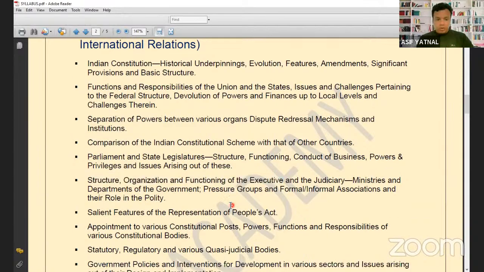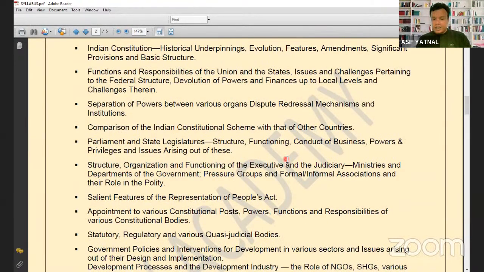So you will make notes like this: the structure of the executive, organization of the executive, and functioning of the executive, how the executive functions. Then structure and organization of the judiciary. Now here there is the legislature. In the legislature, what is the structure of the Parliament of India, how the Parliament of India functions, what is the conduct of the business of the Parliament, what are the powers and privileges given to the Parliament of India, and issues arising out of this. So on one page we will make the structure related to the Parliament.